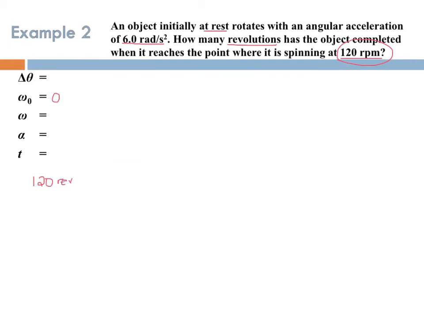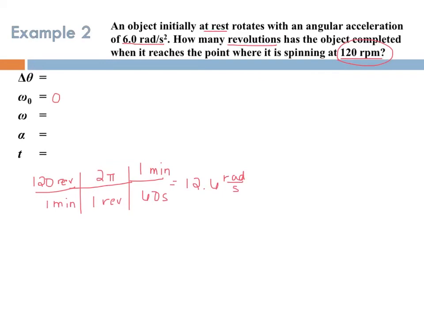So that means we need to convert this 120 revolutions or rotations per minute into radians per second. So again, one revolution is 2 pi, and 1 minute is 60 seconds. So that gives us 12.6 radians per second final angular velocity. I'm not really told anything about the direction of any of these values, so we can assume that they're going in the counterclockwise or positive direction.